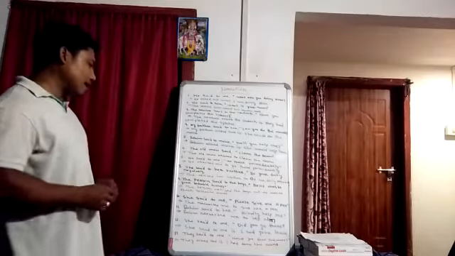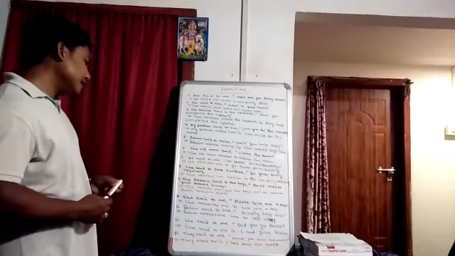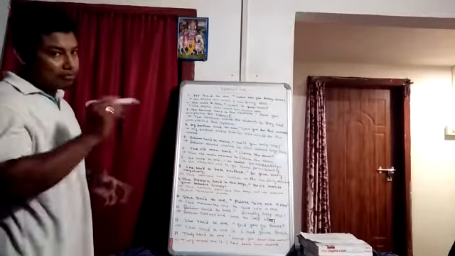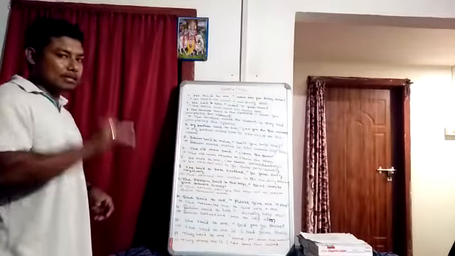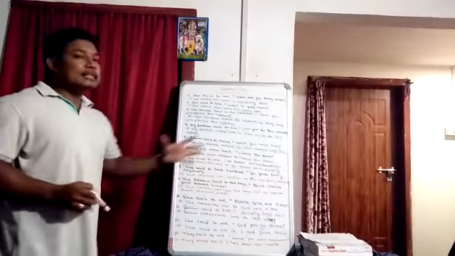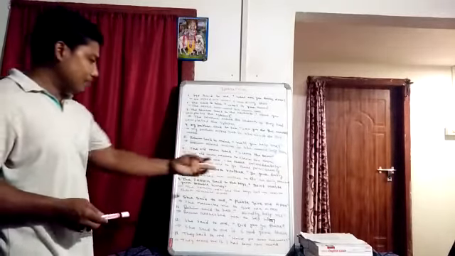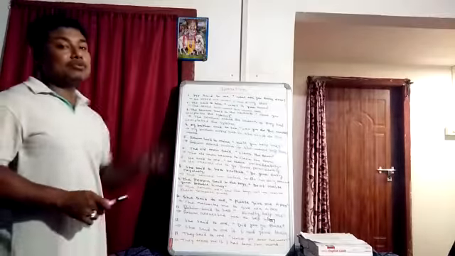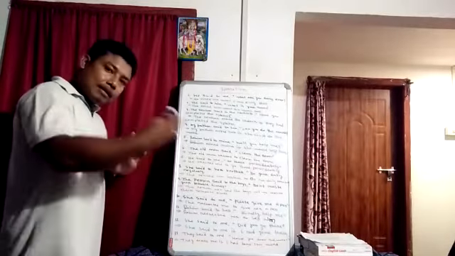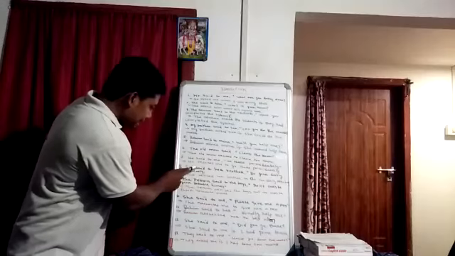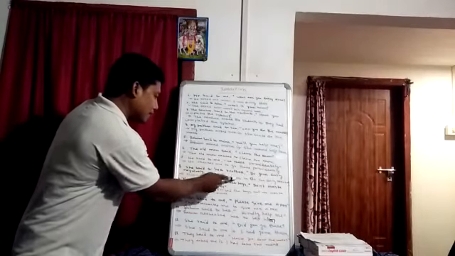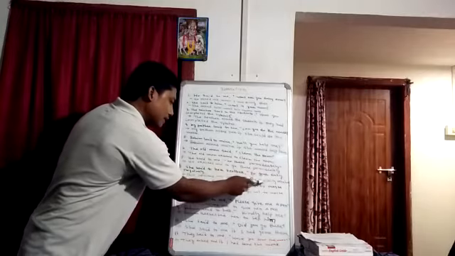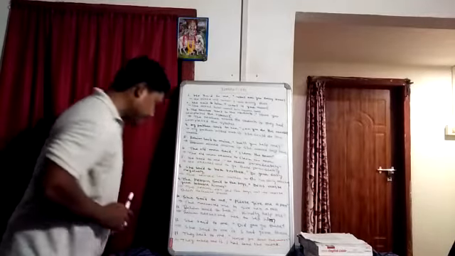Next one: she said to her brother, do your duty regularly. Here the reported speech part is given in an imperative sentence. No doubt this is an example of an imperative sentence, but it indicates advice. It is advice. So here, instead of said, we have to write advised, and the others will remain the same. What will be the answer? She advised her brother to do his duty regularly. Her brother is given, so here you have to write his duty regularly.